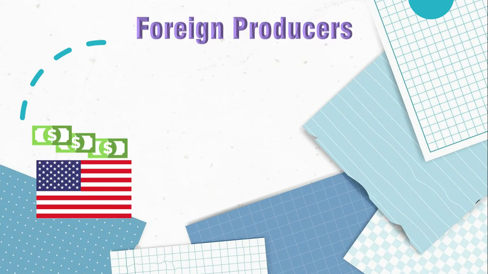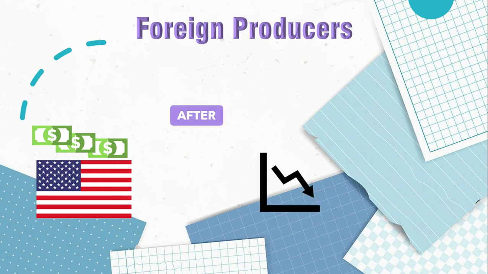On the other hand, we should analyze the impact of the tariffs on foreign producers. In this example, before the tariffs, the American apple growers had excellent revenues from their commercial relationship with South Korea. But after the tariffs, the price of their apples has increased, so they are having fewer revenues. Also, the quantity of imported apples has decreased. In other words, they are selling fewer apples and getting fewer revenues. Yet they still get some profits from this commercial relationship.